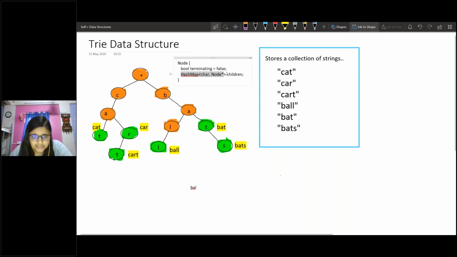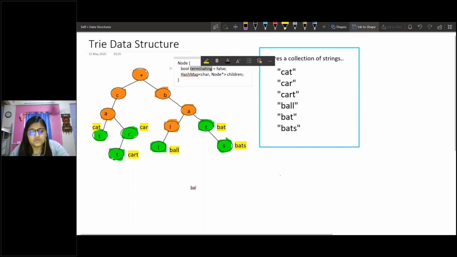We'll be implementing using an array soon, but just think of a root node. We'll see if the children has a node B. If it has B, we'll move to that node. If it has A, we'll move to that node. If it has L, we'll move to that node. So this word is present, right? But the terminating value is false. That means this is not a complete word.